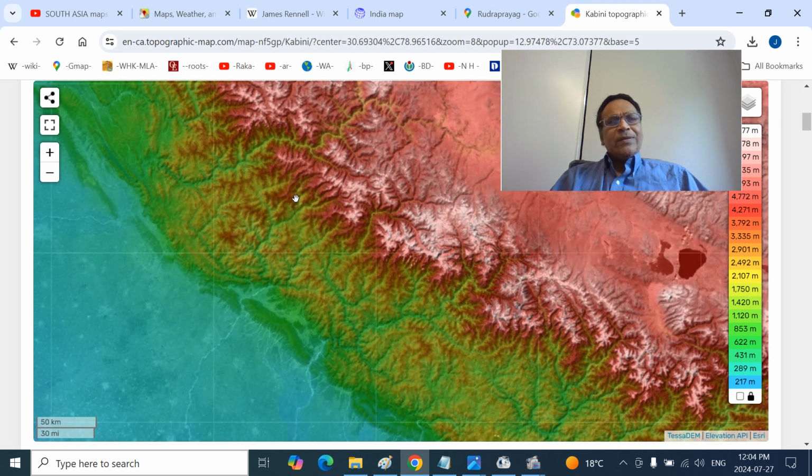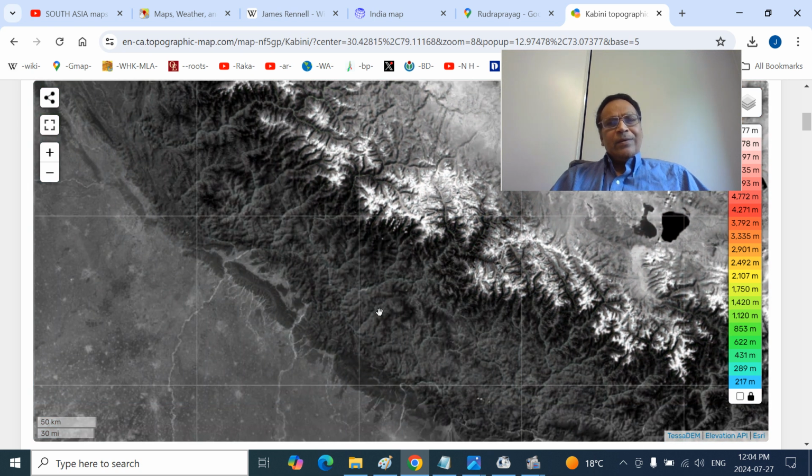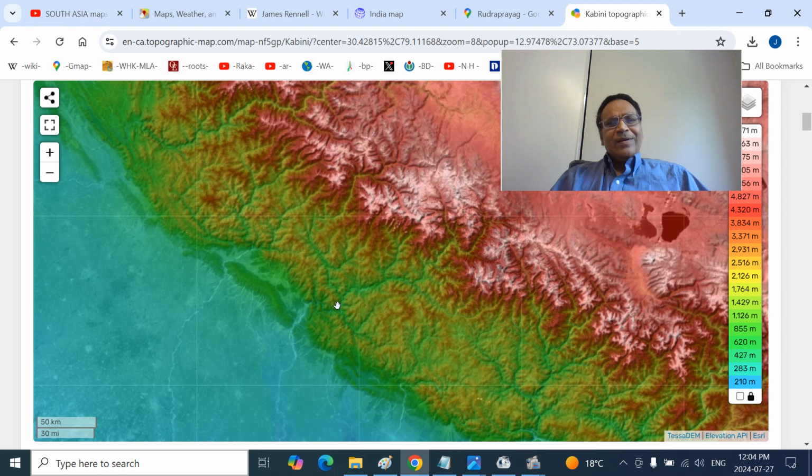Again you start with your majors, the Alkananda and Bhagirathi. That means this is the Yamuna, this is the Tons. They join near Paonta Sahib here. And so this is the Bhagirathi, this is the Bilangna river. Here, this is the Mandakini. So there are three rivers actually: Vishnu Ganga, Kali Ganga, Madhyamaheshwar. So that joins to form the Mandakini.